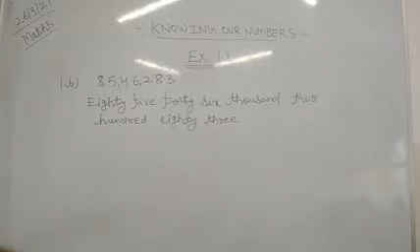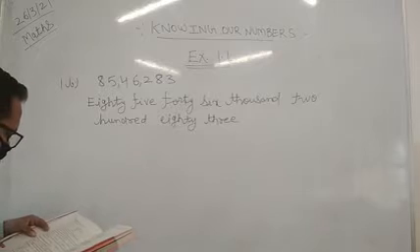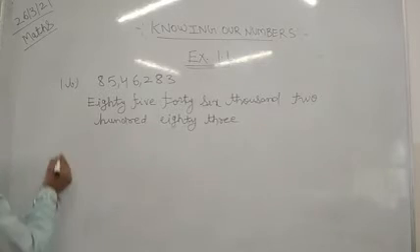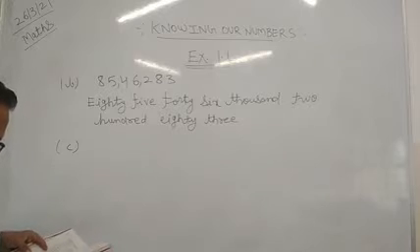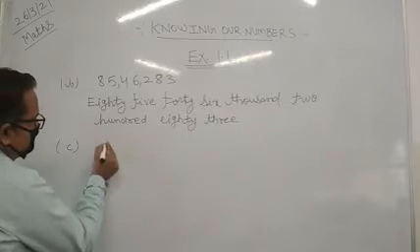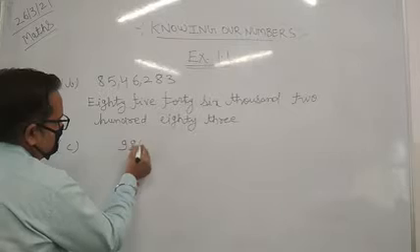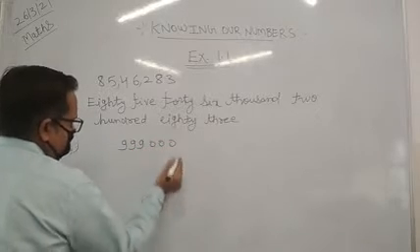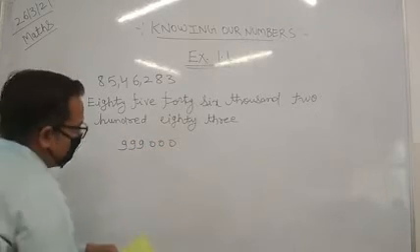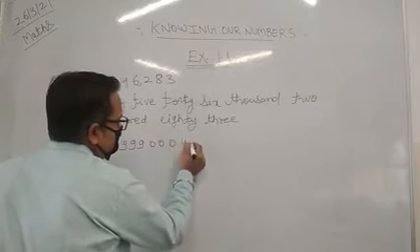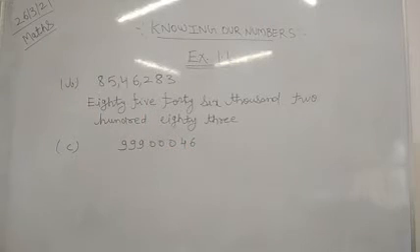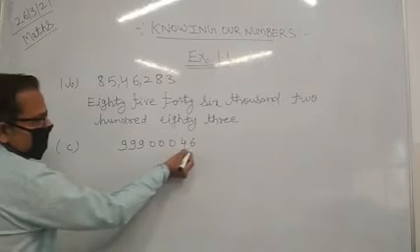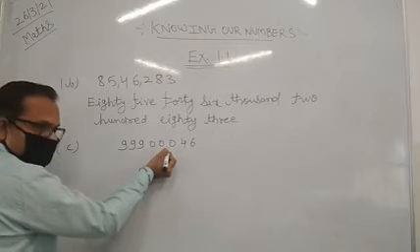Okay, now you can see what we have been given in part number C. In C we have got 999,000,46. Now again here we will count how we are getting this. You can see that we will start from right to left.